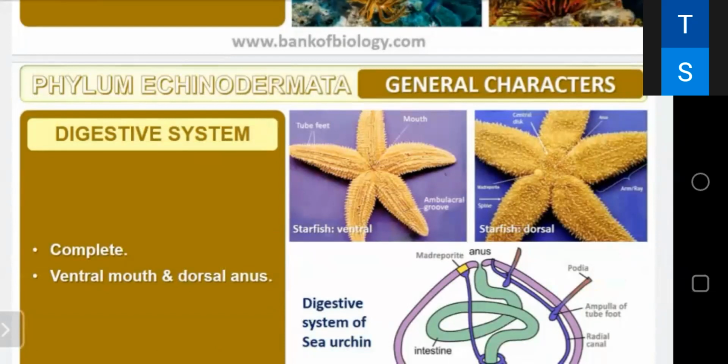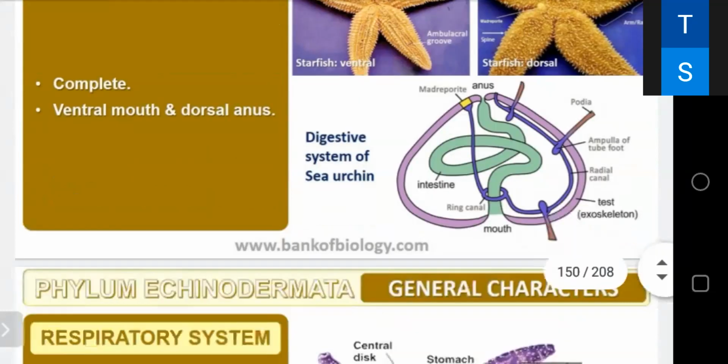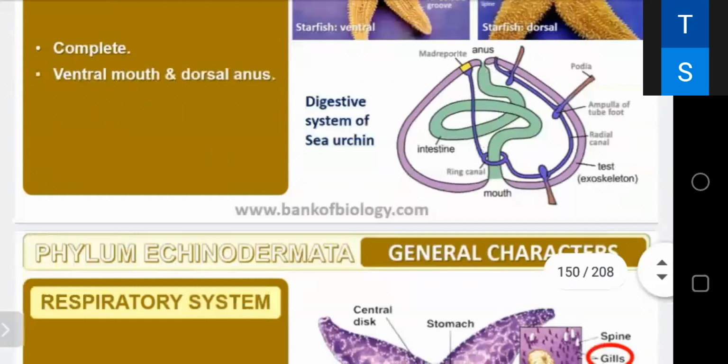Their mouth is on the ventral side and the anus is on the dorsal side. I told you what is dorsal and what is ventral. That is a different position. You can see that on the ventral side there is the mouth and on the dorsal side there is the anus. You can see the diagram. You can see the alimentary canal in this. There are two openings. The digestive system of sea urchin. Sea urchin is an example. They are having exoskeleton. Okay.